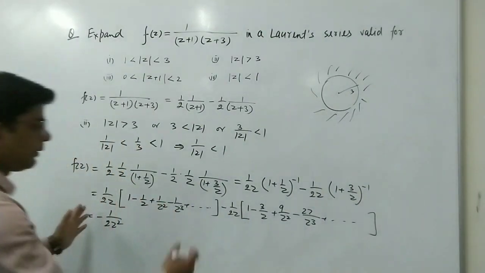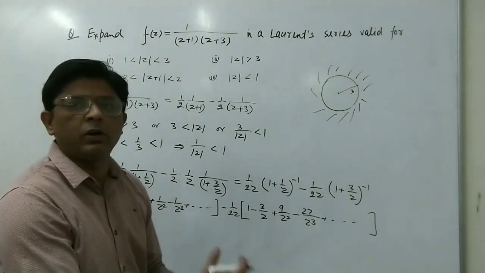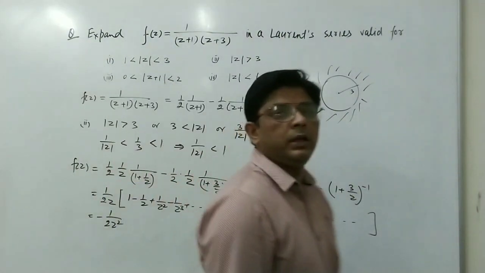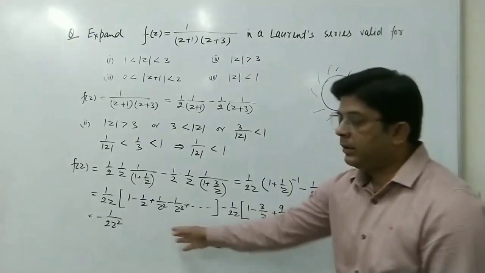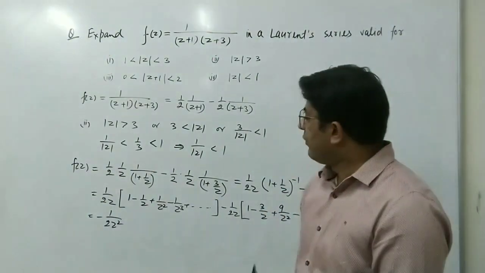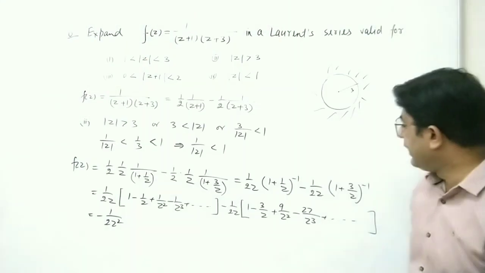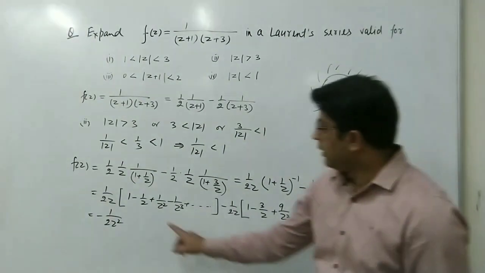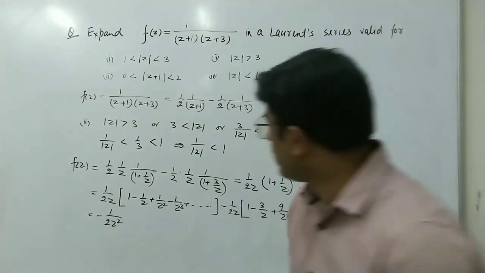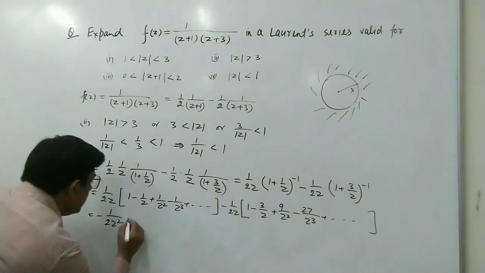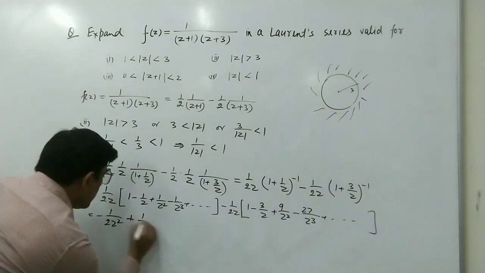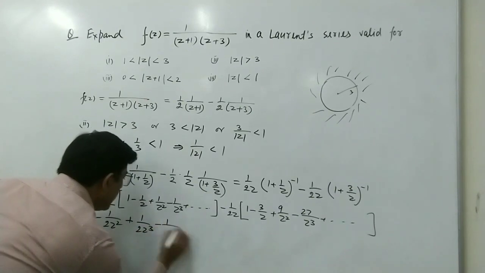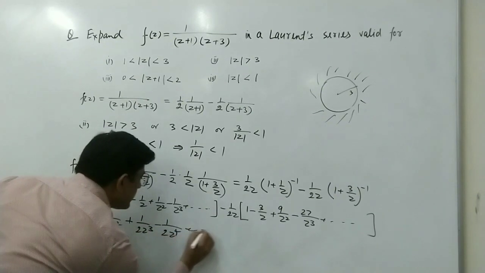So we can collect these terms, we can add or subtract to get the final series. Here we see that we get all the powers as negative powers. This will be equal to minus 1 upon 2z square plus 1 upon 2z cube minus 1 upon 2z to the power 4 plus and so on.